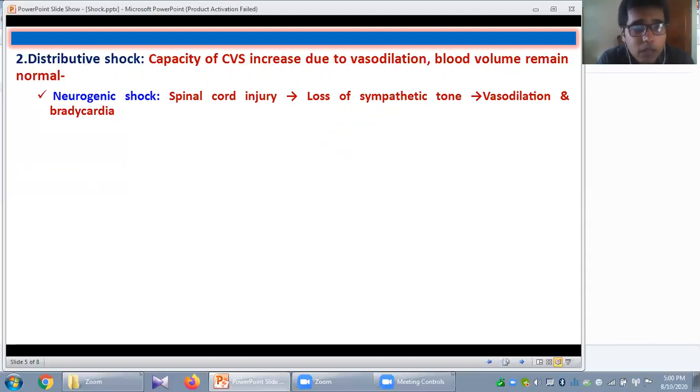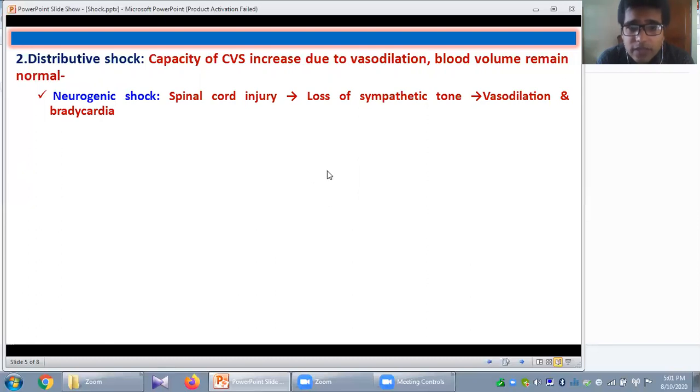What happens in case of neurogenic shock? Neurogenic shock, either anesthetic accident or very commonly from spinal cord injury. In case of spinal cord injury, what will happen? The sympathetic nervous system is called the thoracolumbar outflow. They take origin from the thoracic 1 to lumbar 2 spinal segment of the spinal cord.